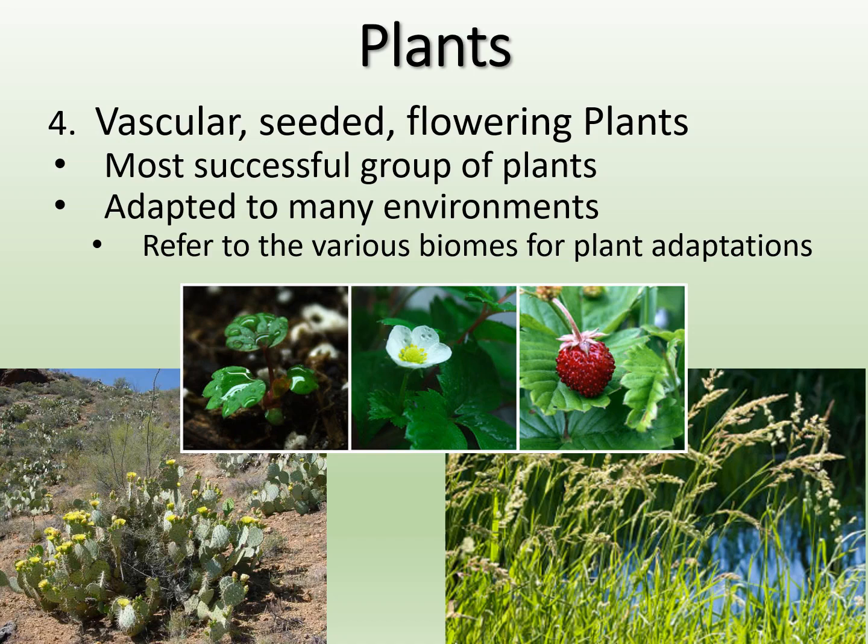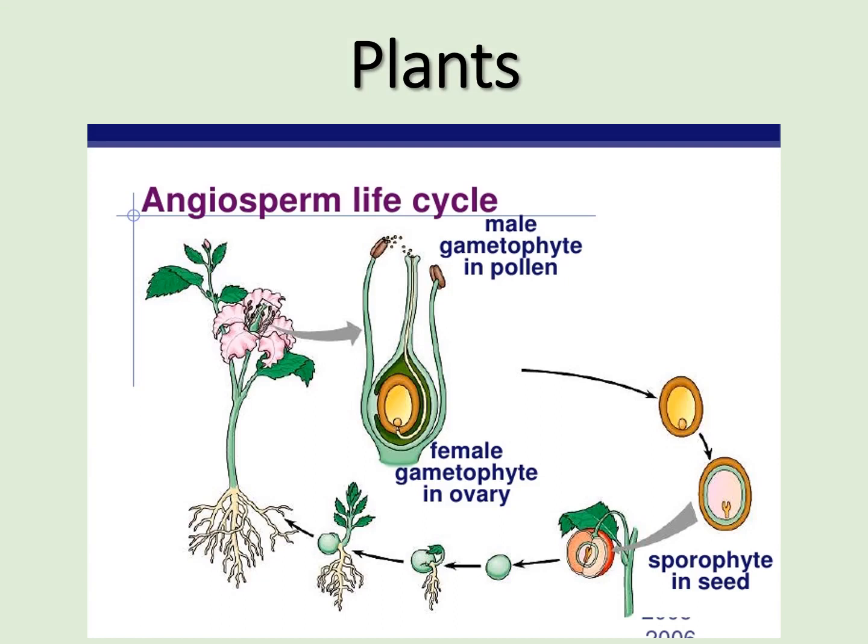And there's really a lot of different biomes that have plant adaptations. We'll talk about our different biomes of the world, but essentially you're thinking desert biome, forest biome, right? That's what a biome is, a different environment that these plants have adapted to very well. So just to finish up with the angiosperm life cycle, we have the male gametophyte in the pollen, and then the female gametophyte in the ovary, which is deeper within that flower, right?